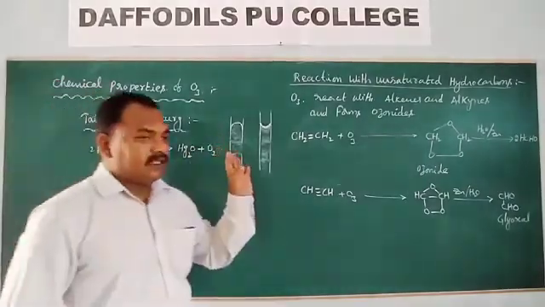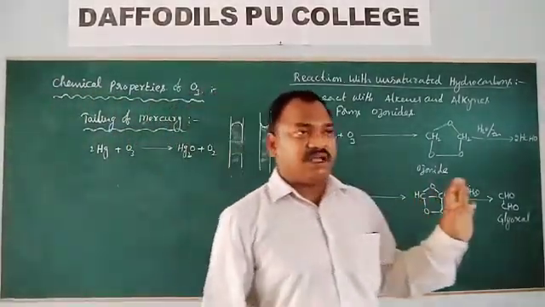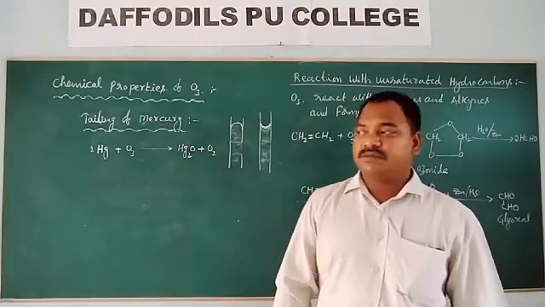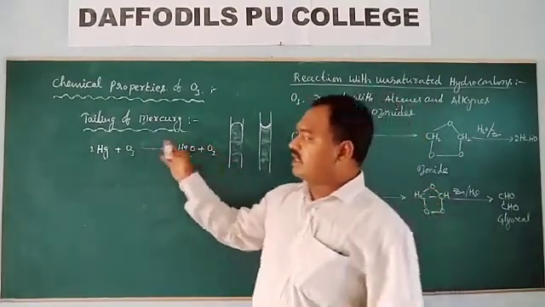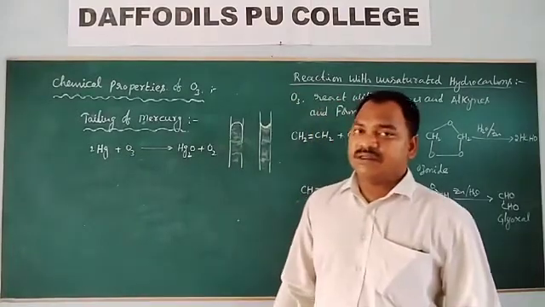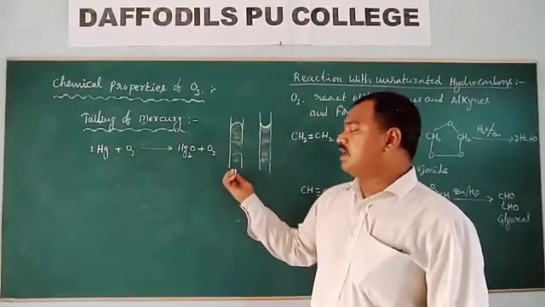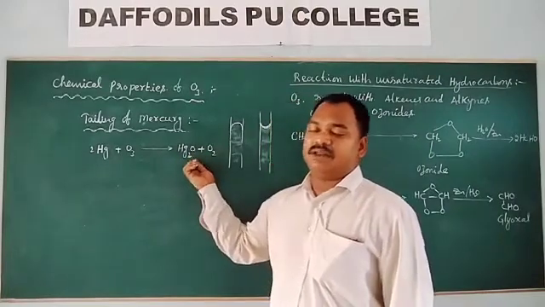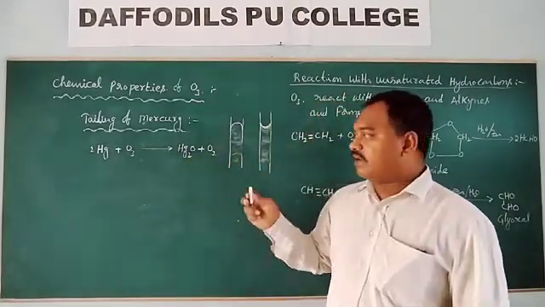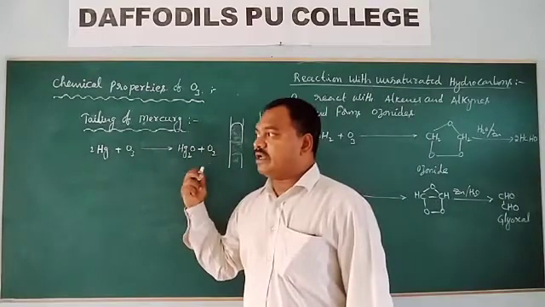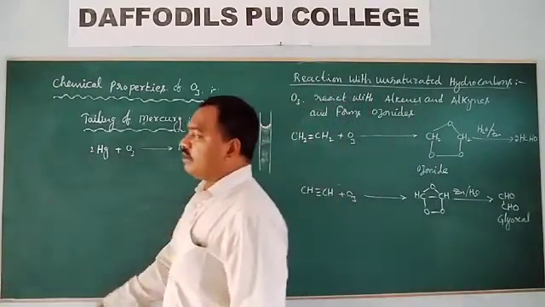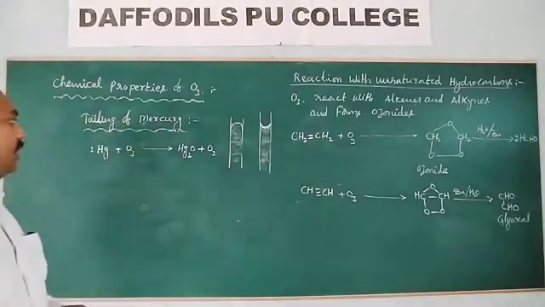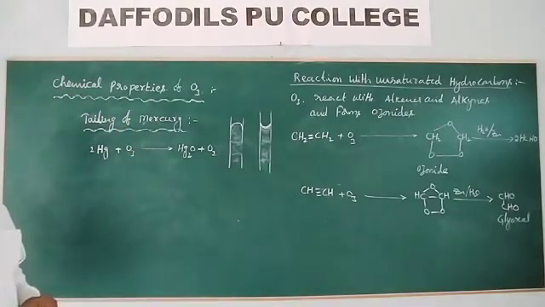Once this mercury sticks to the walls of the glass after reacting with ozone, you can again reverse this reaction by placing a small amount of water in this mercurous oxide and vigorously shaking it. Again you will get the mercury and oxygen. This is the tiling of mercury.